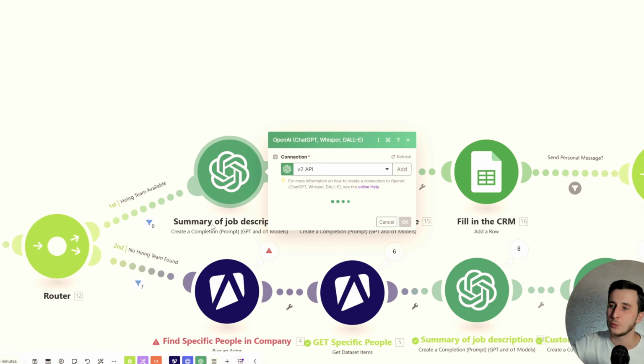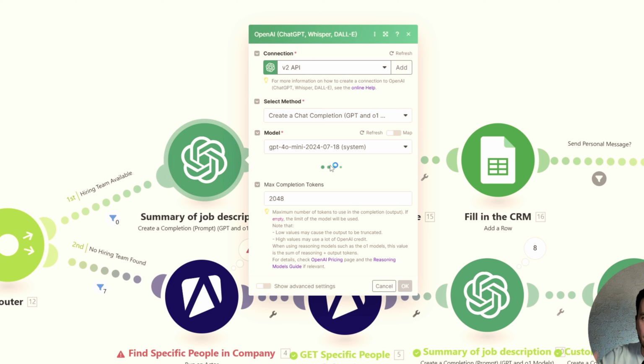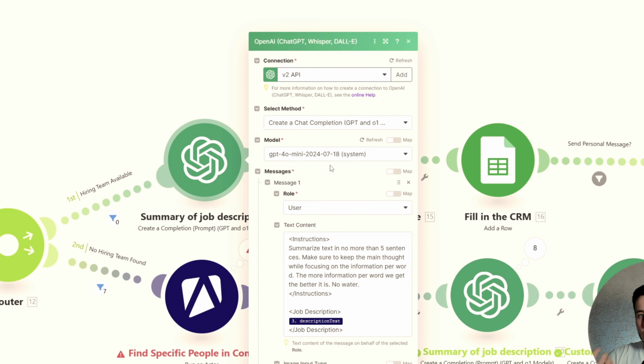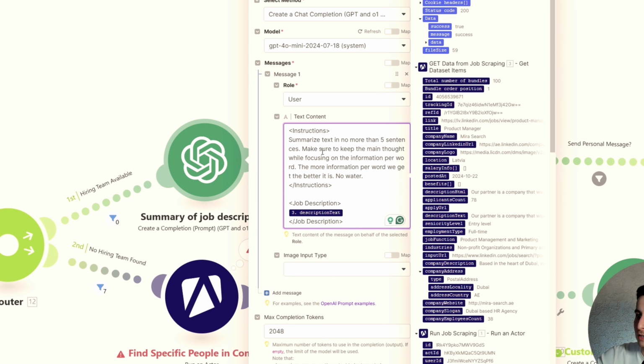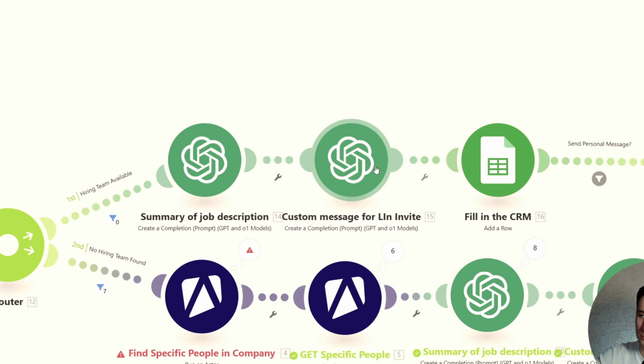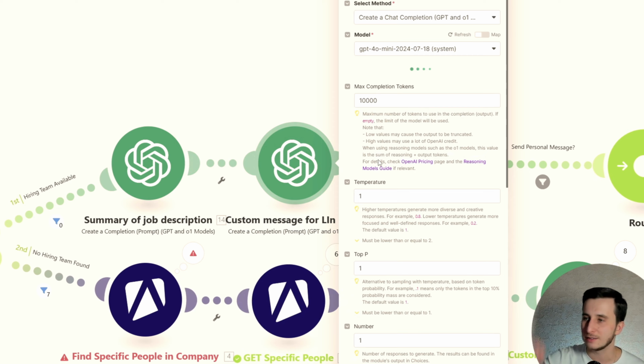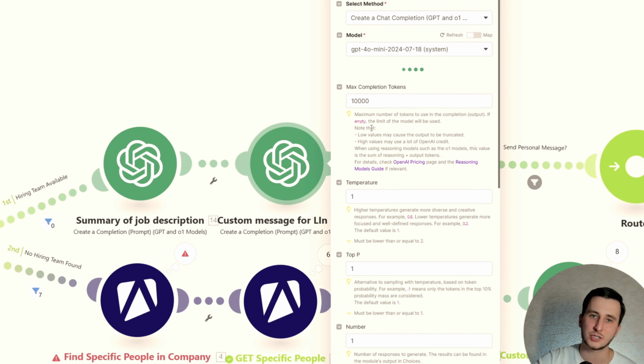So here what we're going to do is summarize everything mentioned in the job description, so that later on that information can be used by another actor to actually craft a custom message. Right, so we've got instructions. So, hey, you need to summarize this text, and here is the description text of the job description. The next sector is another custom message for the LinkedIn invite. Let's actually take a look at how that works.